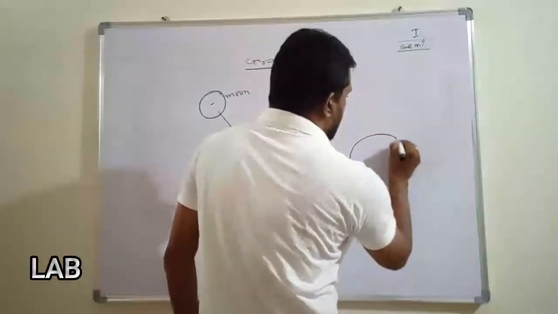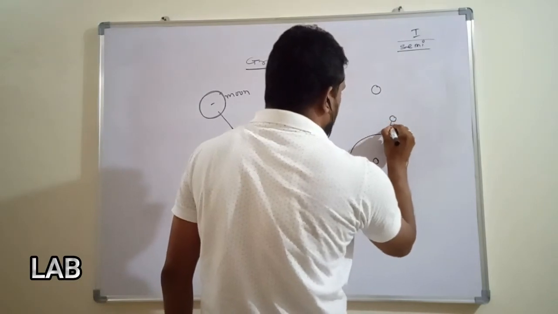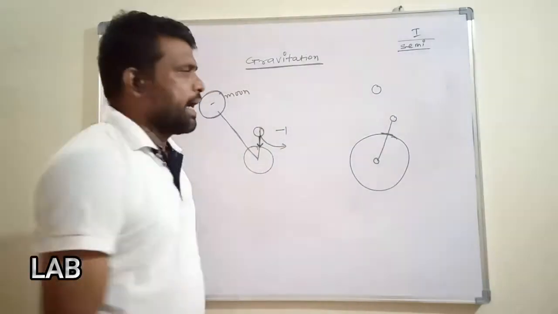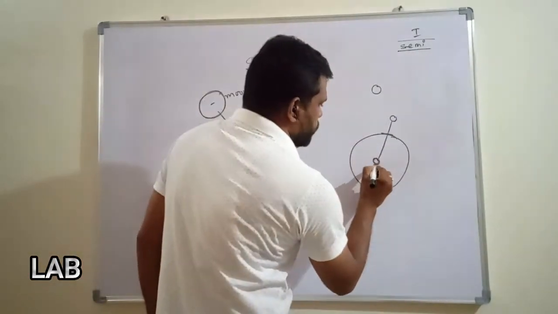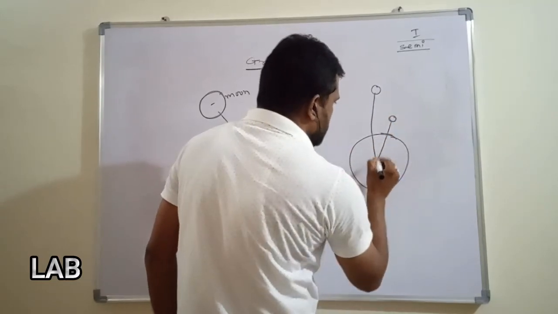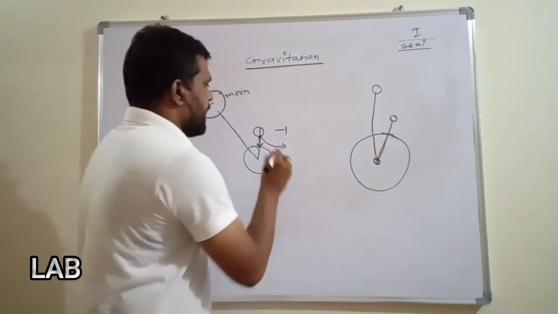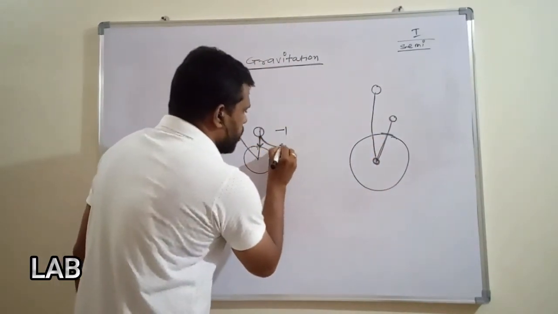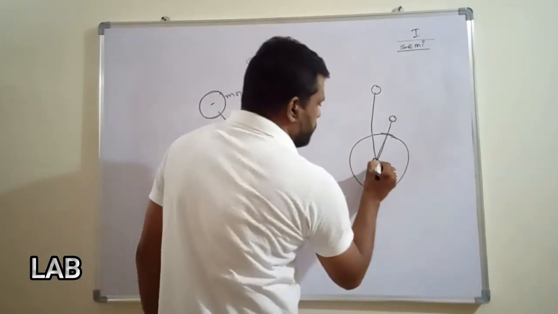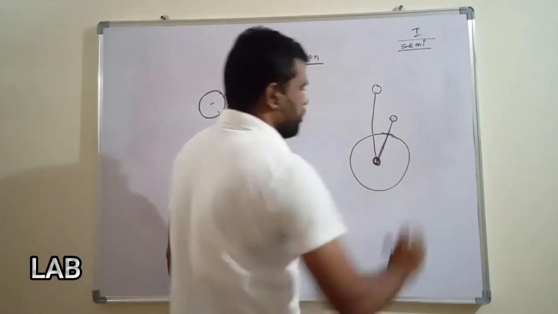You can draw a diagram from the book. This is the Earth, this is the Moon, and this is the apple. It comes directly toward the Earth. It means the Earth applies force on an apple, which is small in size, perpendicularly. The question is why the apple does not fly away in this direction or in this direction. Because from the center of the Earth, the force is applied straight toward the Earth.